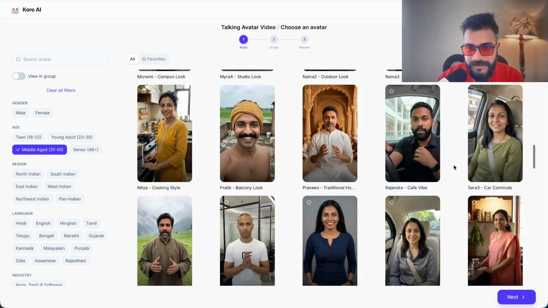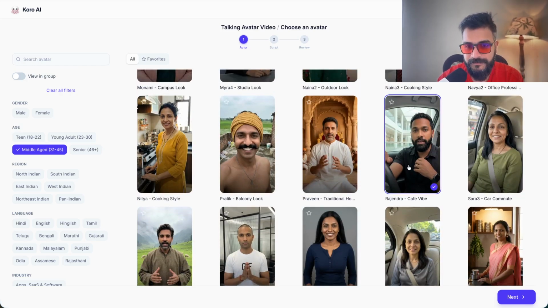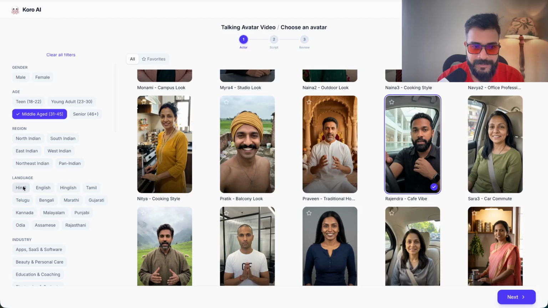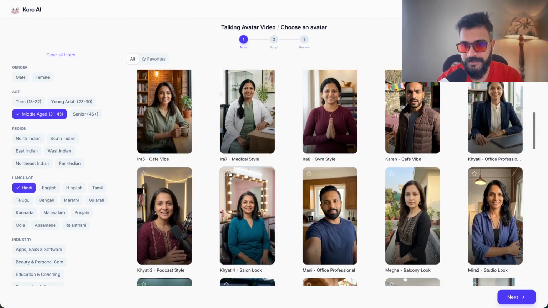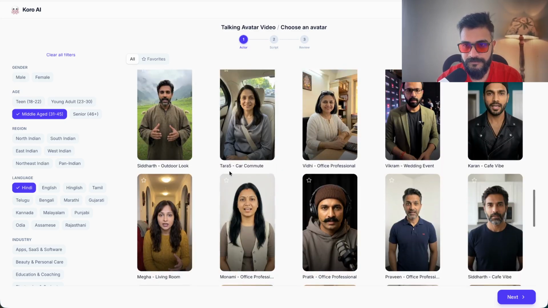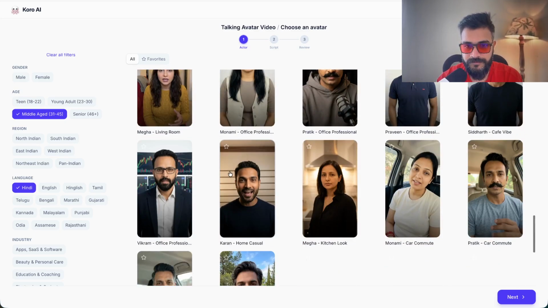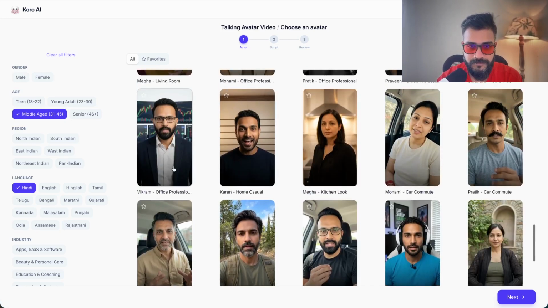Let's pick this one. This guy looks nice. Okay. Now you can pick the language that you want. Let's say I want Hindi language. Oh, I could have just selected that person. Let's say this one. This is very stock market-y vibe. So let's just use this.